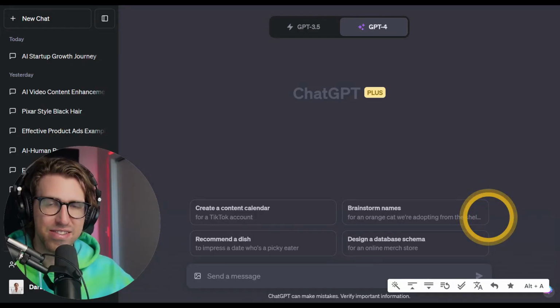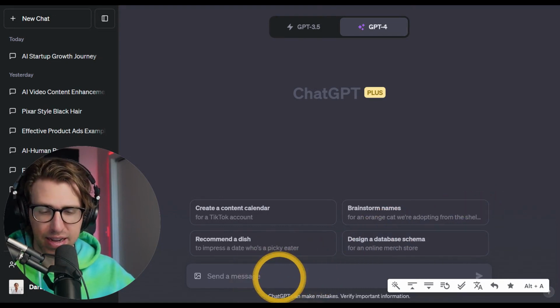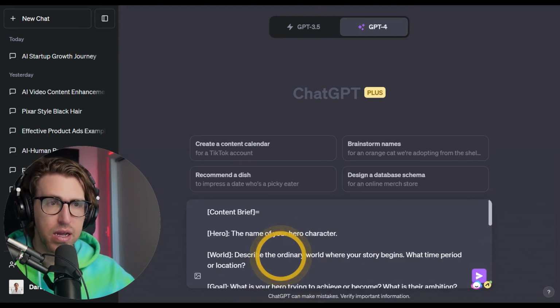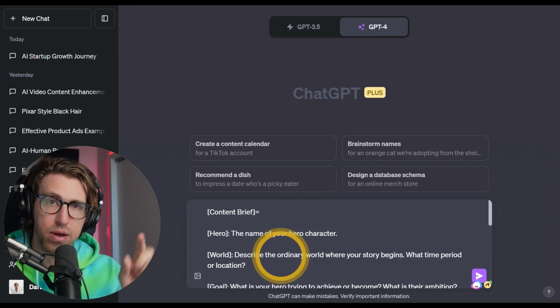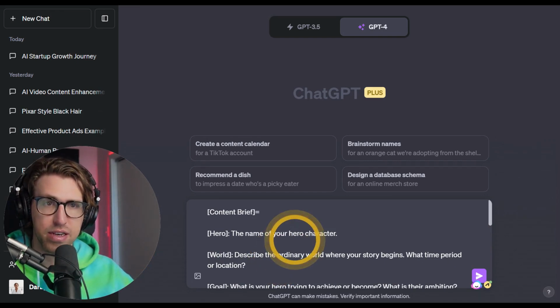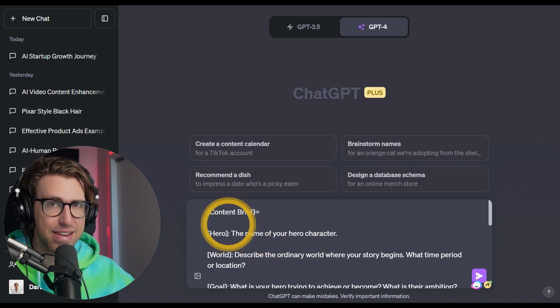Let's go ahead and dive into the workflow. All right, so once you've gone over to our blog, found this post, and selected the content brief, you're going to want to paste it here inside of ChatGPT. This is step one of two. Step one, content brief context that you're going to be providing the AI for your content creation. And then the second step is going to be actually executing the workflow in the series of prompts and commands.